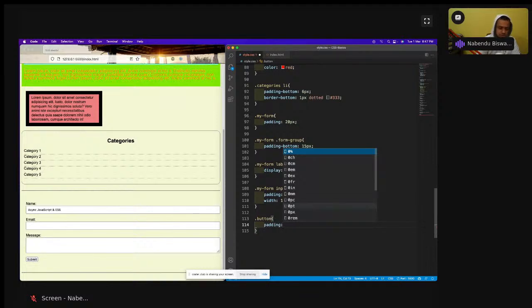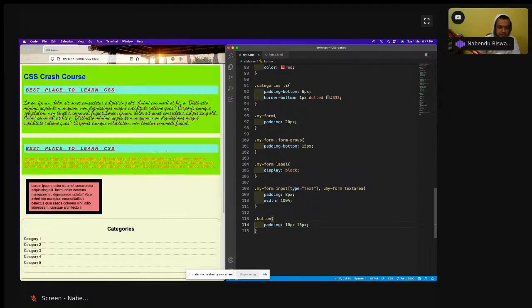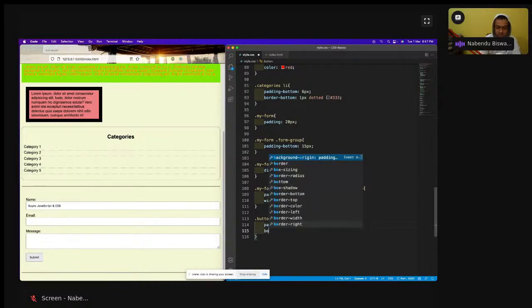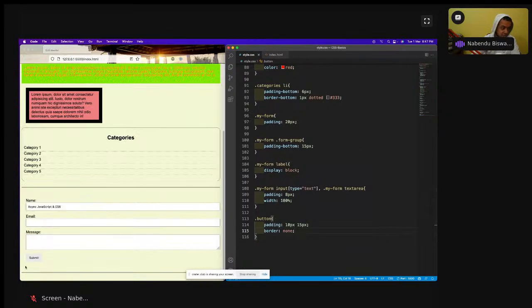So you have to think like this. Top down I will give actually 10px, and right bottom I'll give maybe 15px. Save it. So top down 10px, and like this 15px. So it is good. Then I want to make the border as none. See, border as none I'll do. So see, the border has gone.